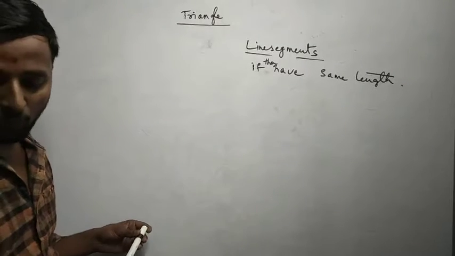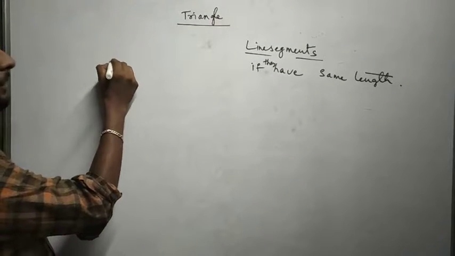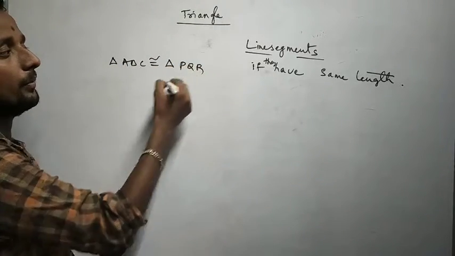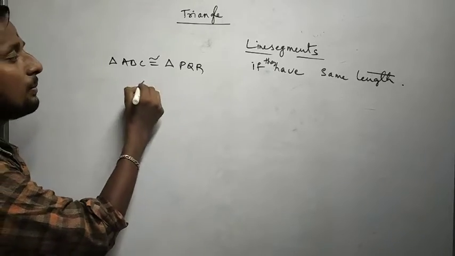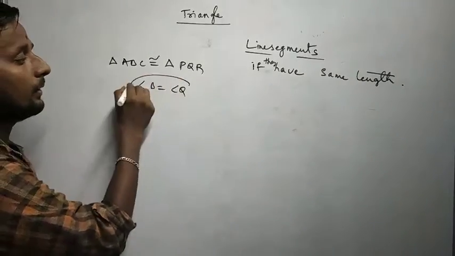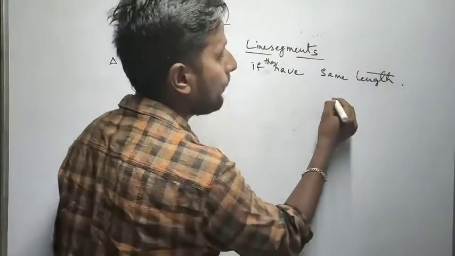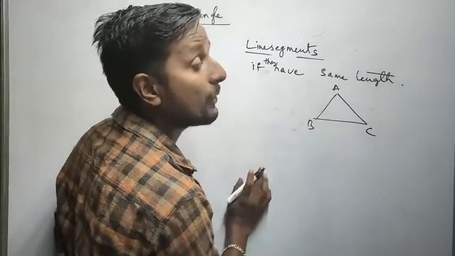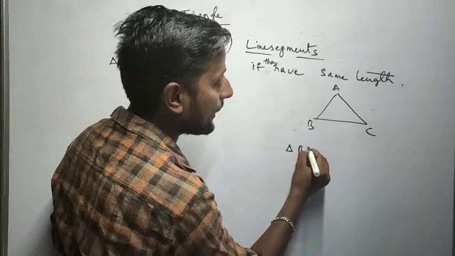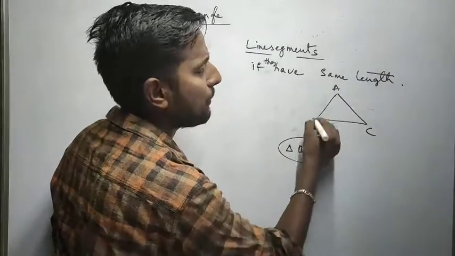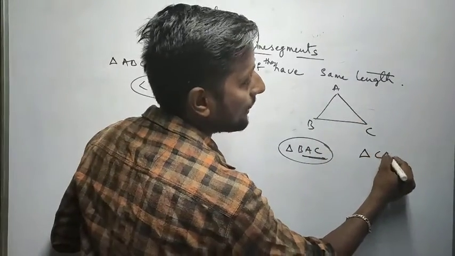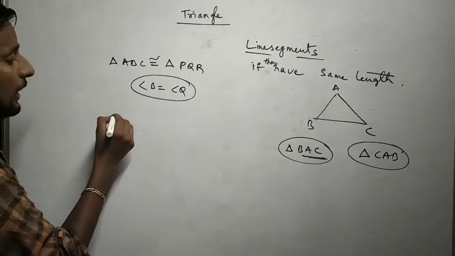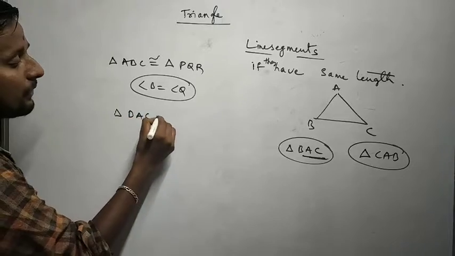Okay, and if you want to write congruence, triangle ABC is congruent to triangle PQR. In this case angle B is equal to angle Q, correct? Right. So commonly we say ABC triangle, but while solving the problem sometimes we'll call it BAC triangle also. Same triangle, we'll call it CAB triangle also, correct?